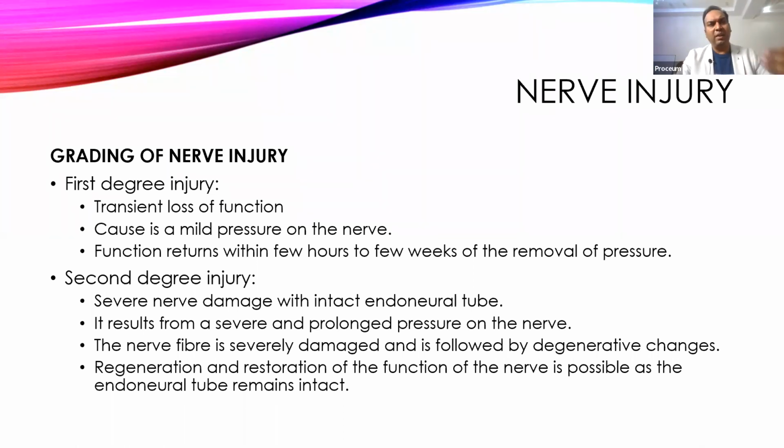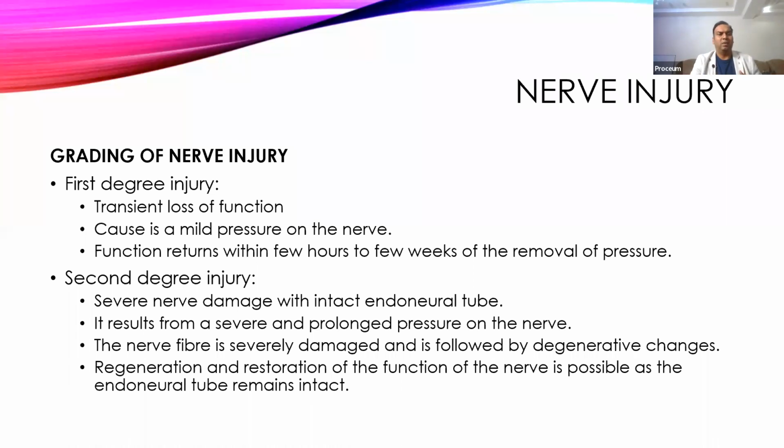So depending upon the different grades of injury, there are different types of response. The first injury, which is a very mild type of injury, is a first degree injury where there is no anatomical disturbance, no actual damage occurs. It just causes transient loss of the function. जो हम पैर सोना बोलते हैं ना, that is one of the first degree injuries, which is usually caused because of mild pressure on the nerve, and it will recover within few minutes to hours and almost attain complete normal function within few days.